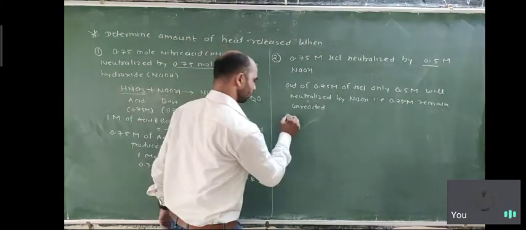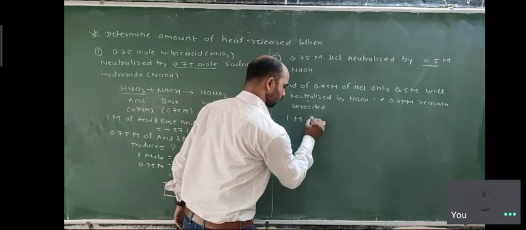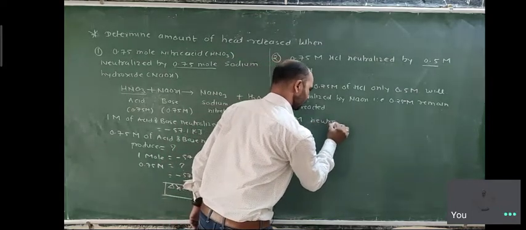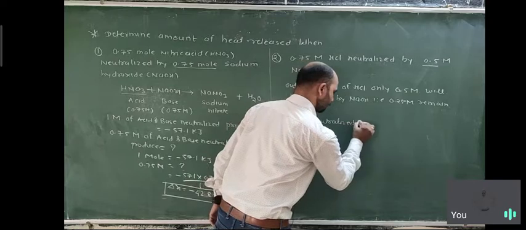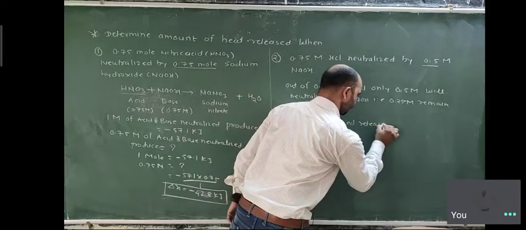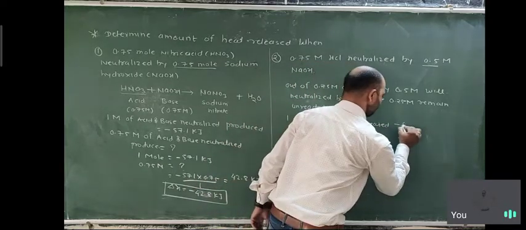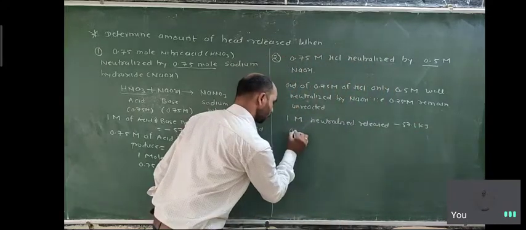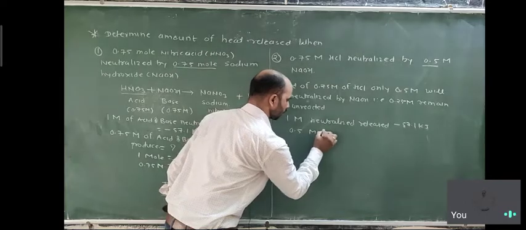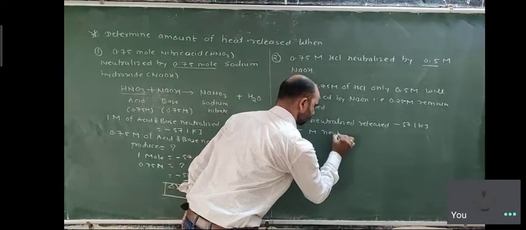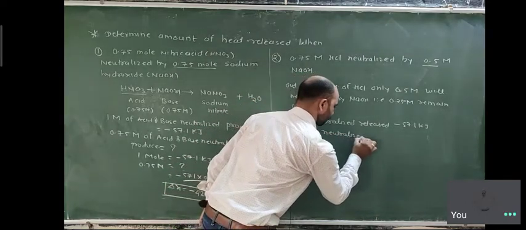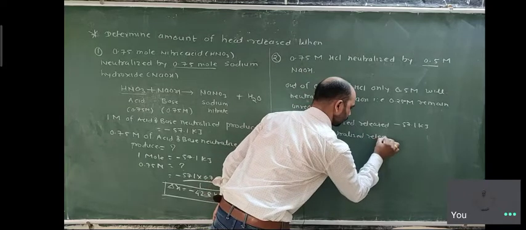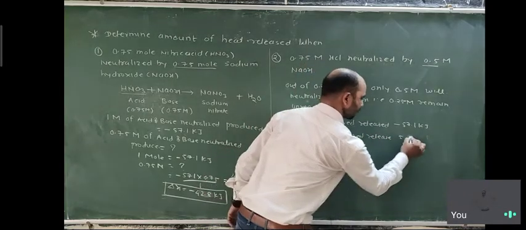So we know 1 mole neutralized releases minus 57.1 kilojoule. Then 0.5 mole neutralized releases how much? The question mark.